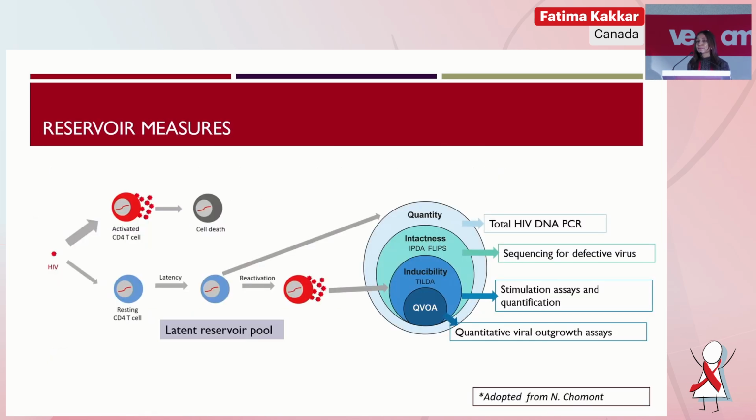And very quickly, just a word about the different reservoir measures that you might have heard about and that we've used in this study. So what we're all trying to look at is that latent reservoir pool in your resting CD4 cells. And there are many different methods to categorize this. I think the easiest, the cheapest, and the fastest way to do it is to look at the total HIV DNA PCR content. But as has been mentioned, that overestimates the reservoir size because we have a lot of defective virus in there. So other methods include sequencing for defective virus. And a novel method was to stimulate those resting CD4 cells and to subsequently quantify the available HIV RNA.